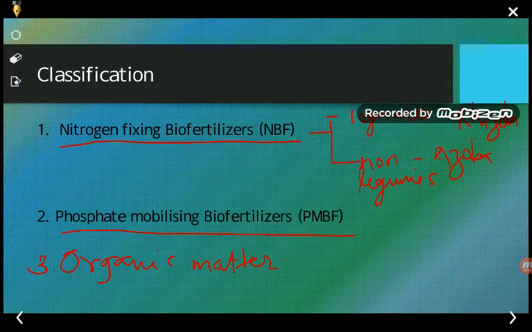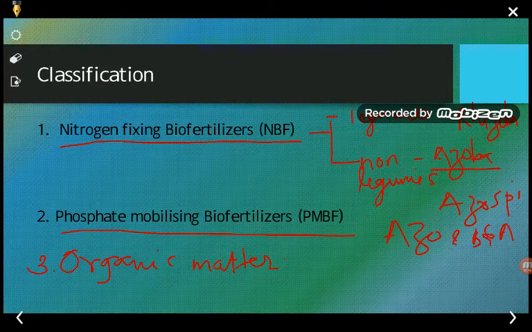Biofertilizers for the non-leguminous include certain bacteria such as azotobacter, azospirillum, azolla, and blue-green algae.